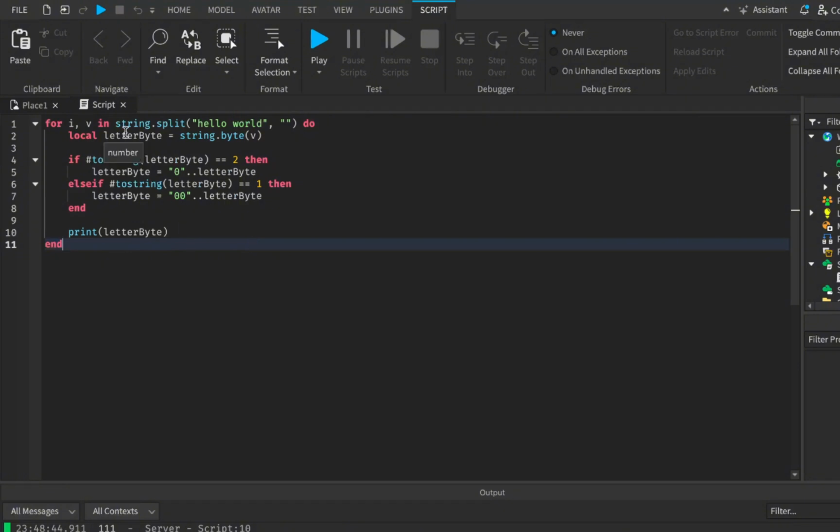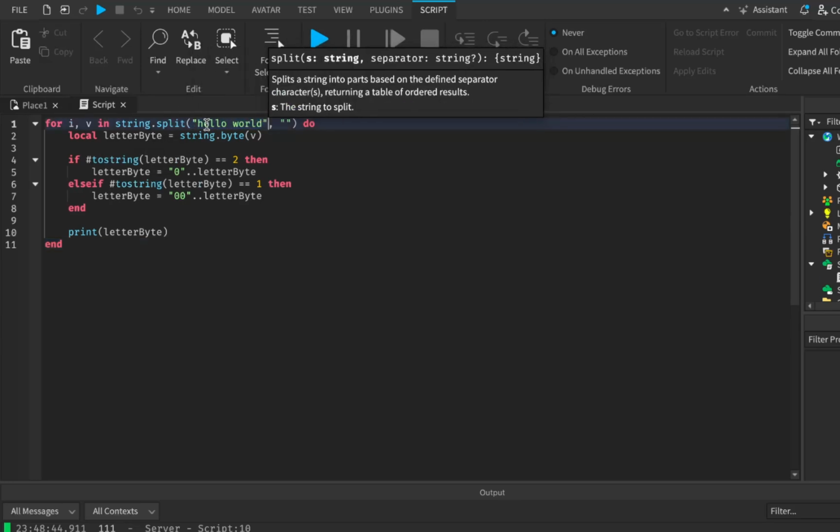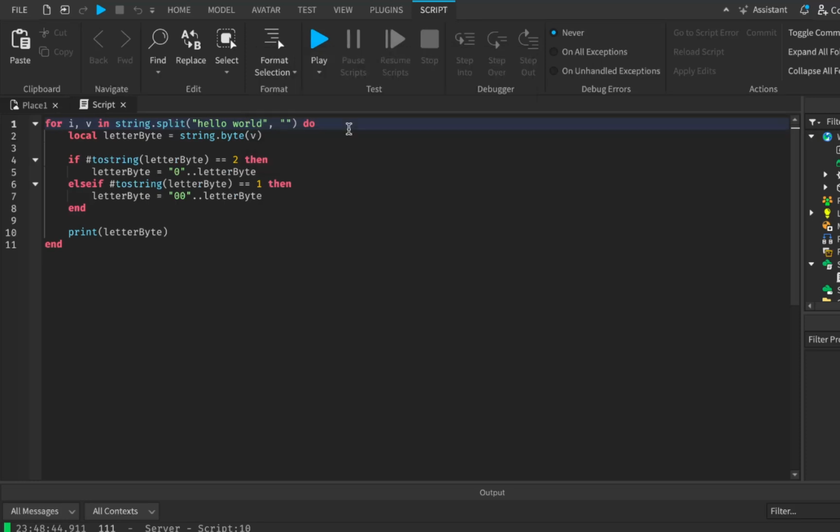The idea here is that I want to take a string, which is text, in this case being hello world. I want to turn every single character, including the space, into some sort of numerical value. Unfortunately, as far as I could research, Roblox doesn't have a built-in function that lets you change text into binary, so ones and zeros, but it allows you to change text into bytes.